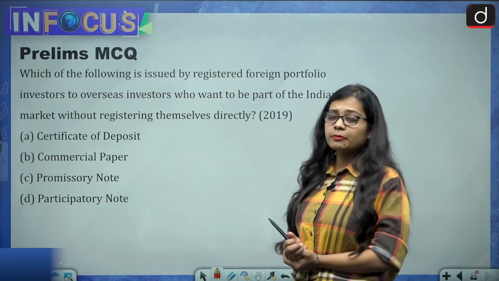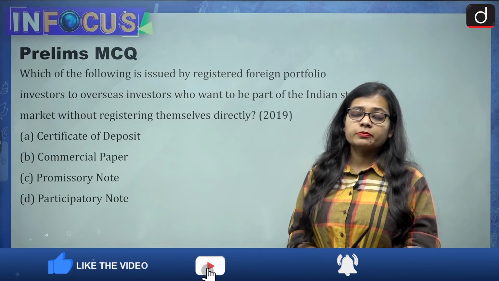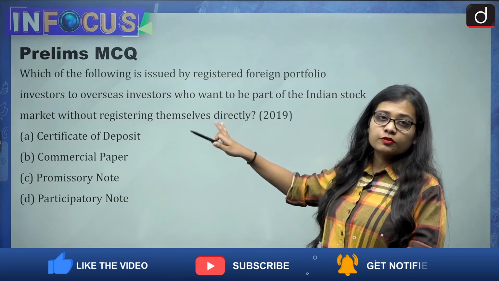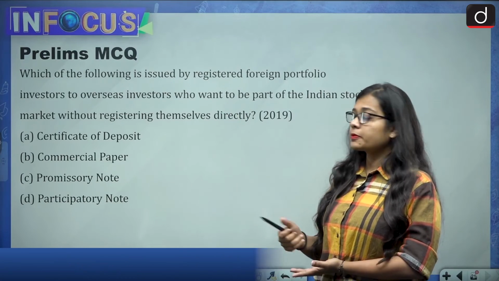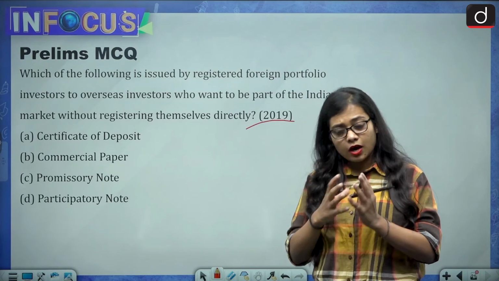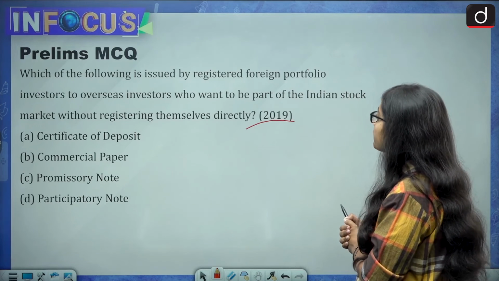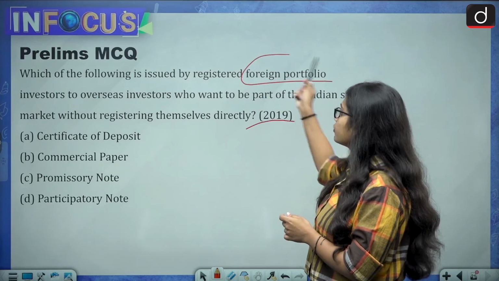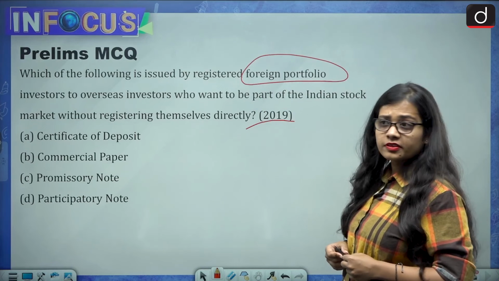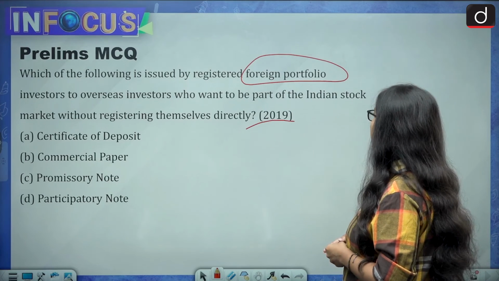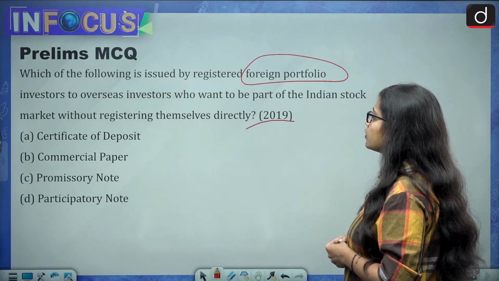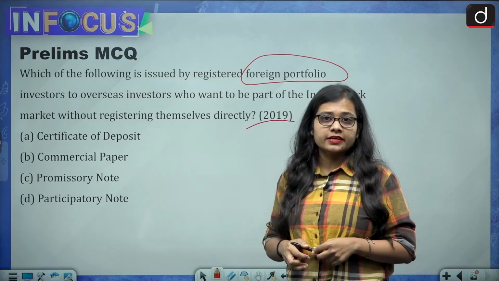Then in the end, a prelims MCQ. Anyone, please tell me the answer in the comment section. With this you would know how the question is asked, because it is a PYQ of the year 2019. It asks which of the following is issued by registered foreign portfolio investors to overseas investors who want to be part of the Indian stock market without registering themselves directly.